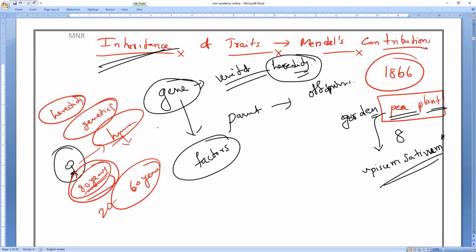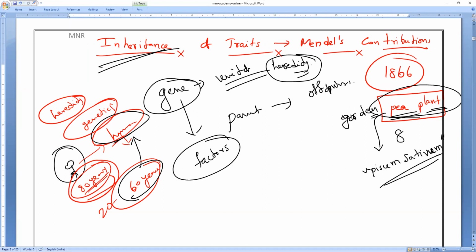Respond, everyone. No, because the lifespan of a human is extremely long. So it is not possible to study many generations in one life period, because our life is 60 years, and the next human also has a 60-year lifespan. By studying the properties of one generation, you cannot form laws of heredity. So that is the reason he chose pea plants. What is the lifespan of pea plants? Very less.